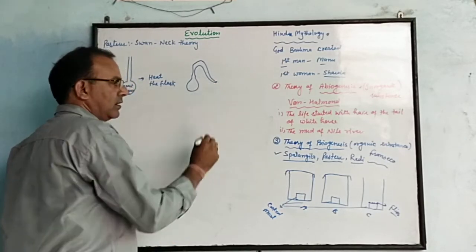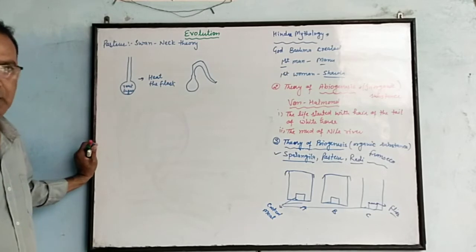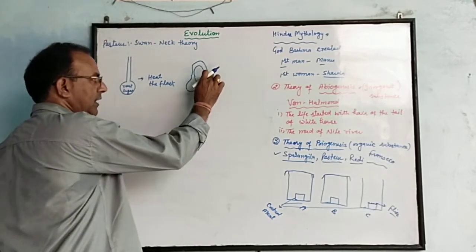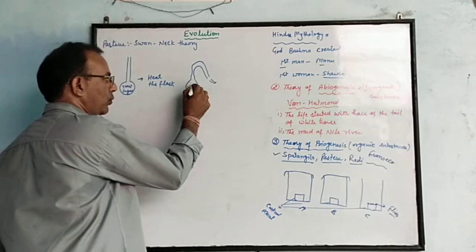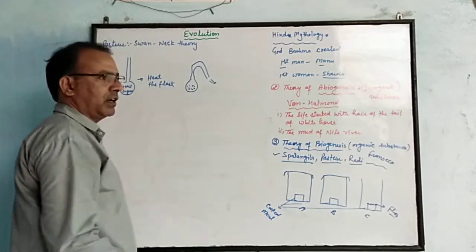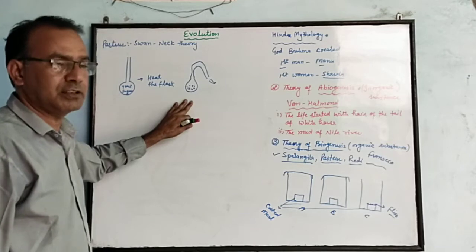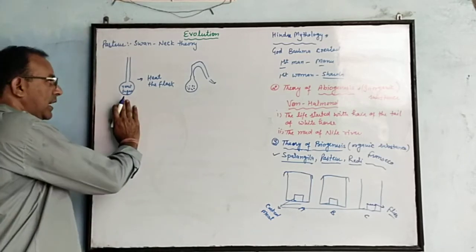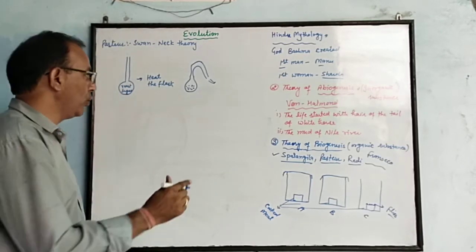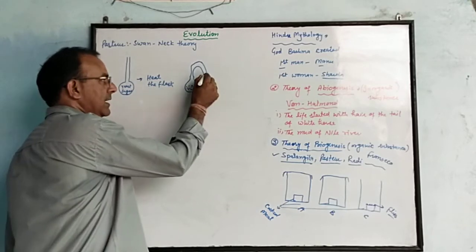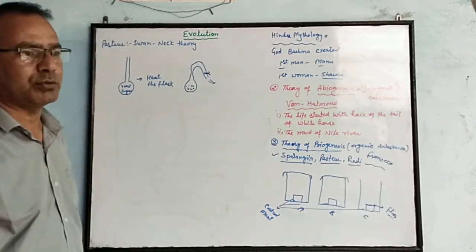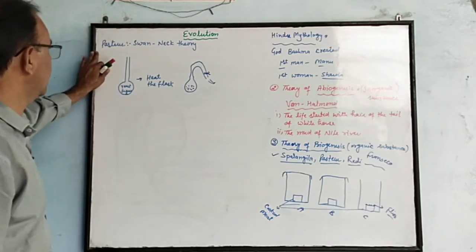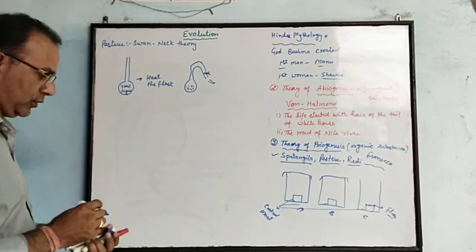Then he blocked this pathway, and after some time, when he opened it, he saw that some new life had started in the flask. Why? Because with the help of yeast and sugar, a new culture is produced. As air enters the flask, this air may give rise to new life. So this is known as Pasteur's swan neck theory.